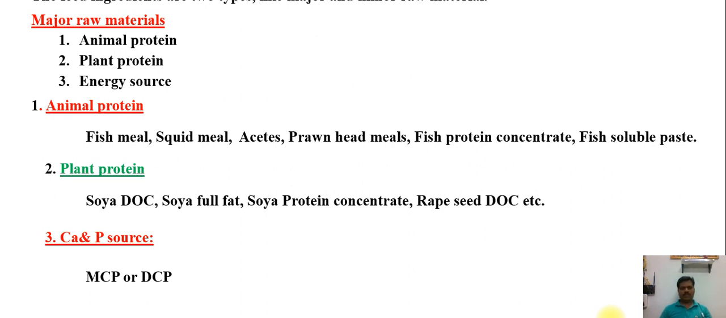Then plant protein means soya DOC, soya protein concentrate, rapeseed. These three are the major ingredients used in the shrimp industry. Protein-rich soya means 48%, sometimes 44%. Rapeseed means 36% protein. Then calcium phosphate, so monocalcium phosphate and dicalcium phosphate. They give a calcium source to support the molting period.